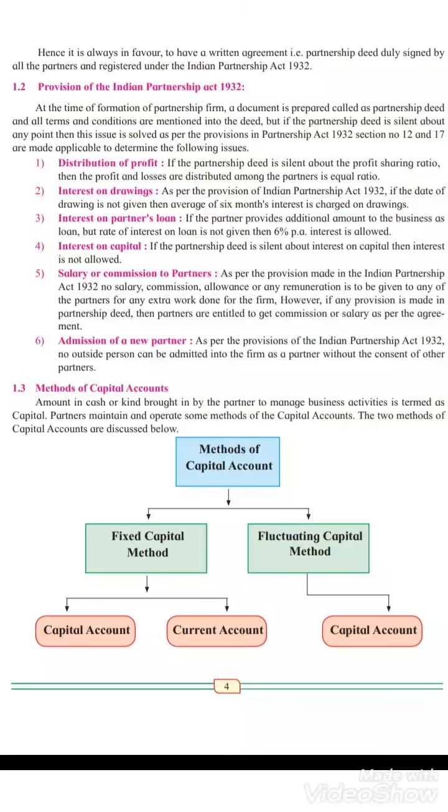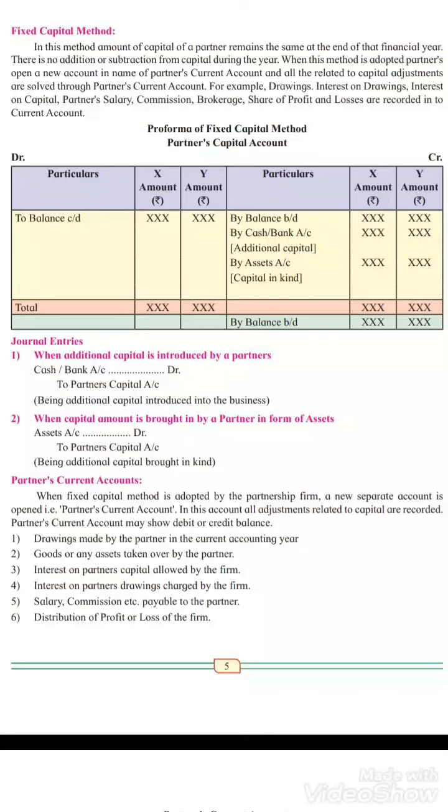In this method the partner's capital remains the same throughout the financial year. It means if the partner has brought, for example, 5 lakh rupees at the beginning of the year, this amount will be the same till the end of the financial year, that is March next year. Here no addition and no subtraction can be made. Now how this fixed capital method looks and what posting we will do, you can see on the screen.